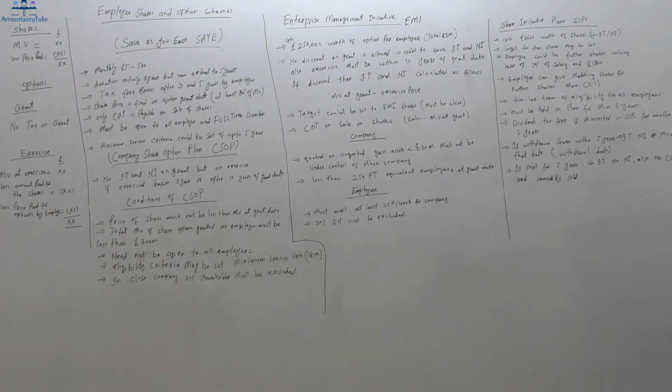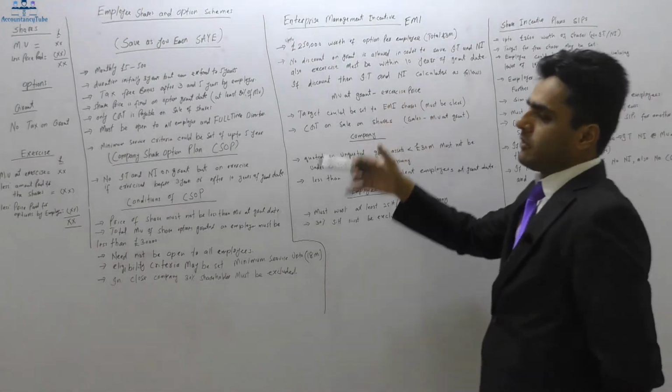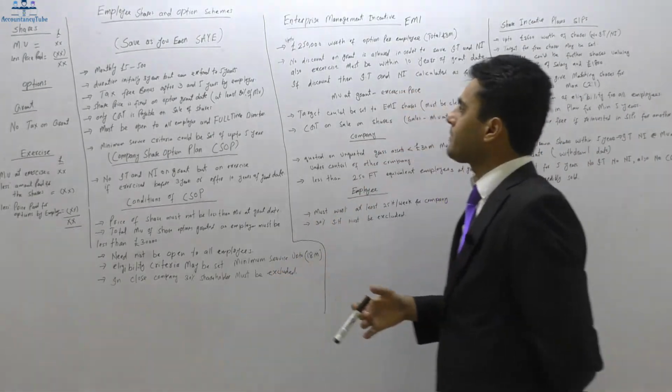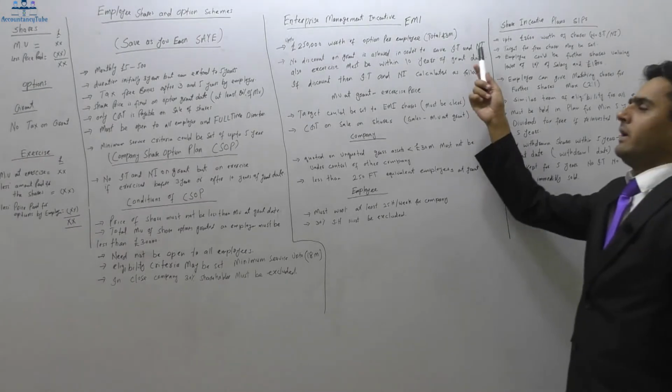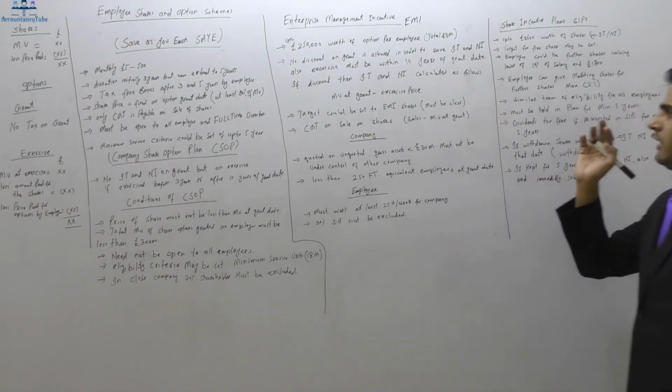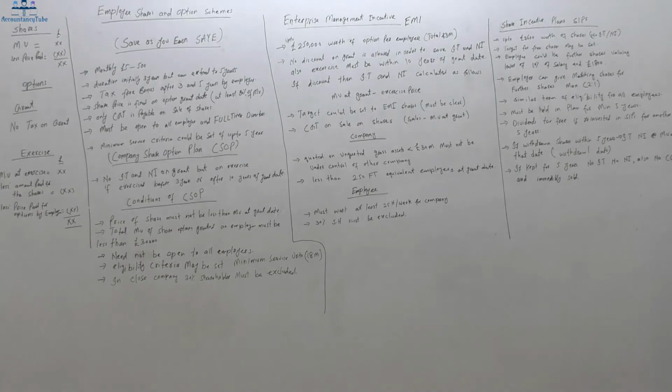Anyway, no discount on grant is allowed, so it must be equal to the market value, in order to save income tax and national insurance contribution.